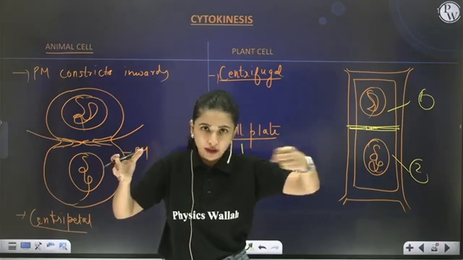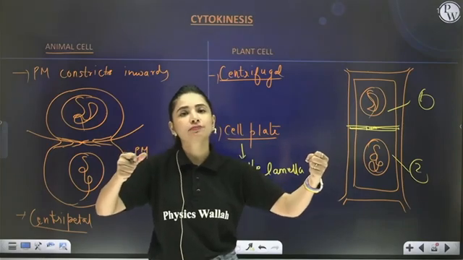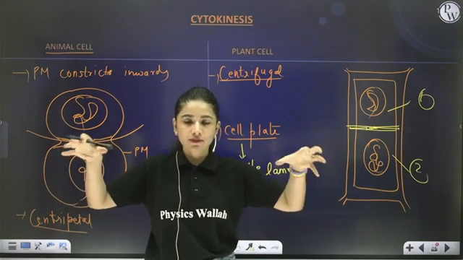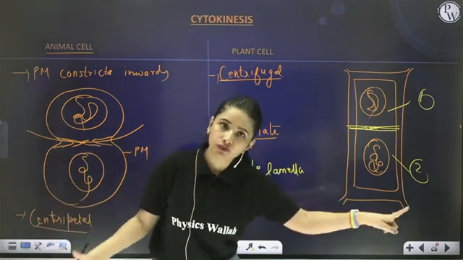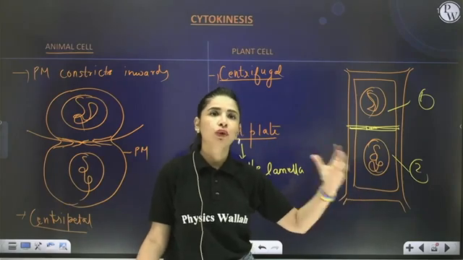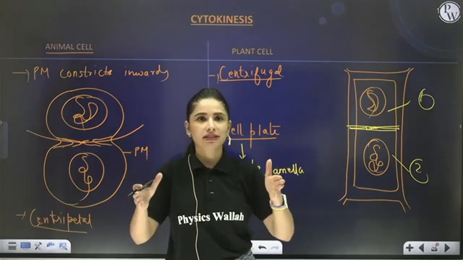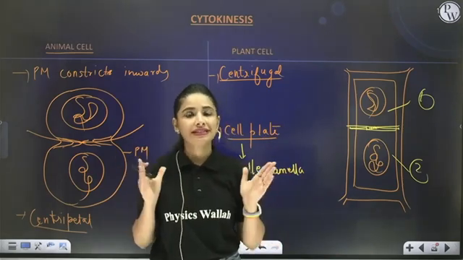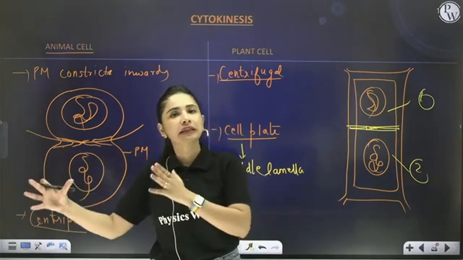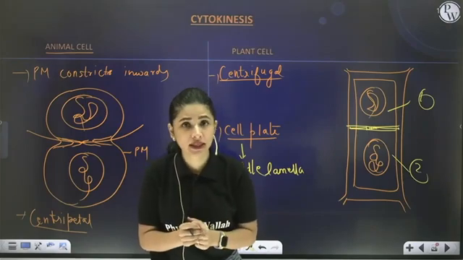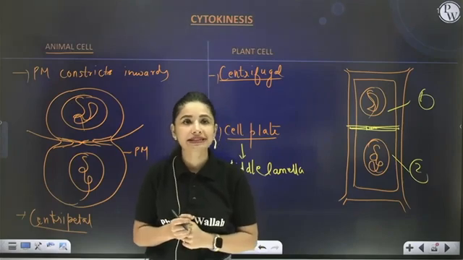Out of which 46 move towards one pole, and the remaining 46 move towards another pole. So these 46 chromatids then decondense to form 46 chromatin fibers towards telophase, and once the nuclear envelope reappears, everything reappears, cytokinesis takes place, producing two new daughter cells, each having 46 chromatin fibers as that of the parent cell. So with this, mitosis, equational division, one of the types of karyokinesis, is done.